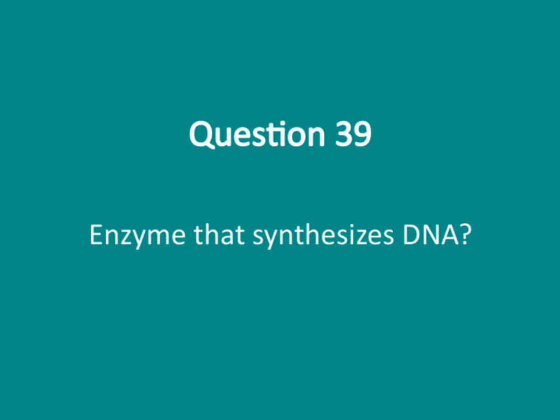It plays a crucial role in ensuring the accuracy and efficiency of DNA replication, which is fundamental for cell division and genetic inheritance. Remember, without DNA polymerase, the process of copying genetic material would be impossible. So, understanding this enzyme helps us grasp the core mechanisms that keep our genetic information intact and faithfully passed on.